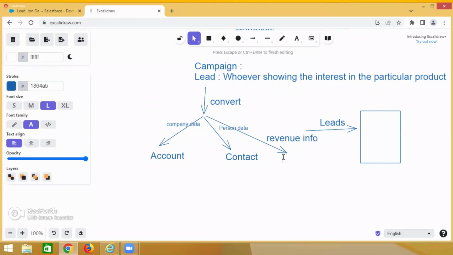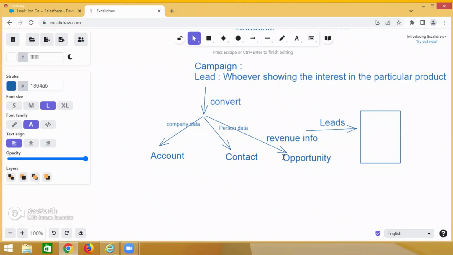So that information will be stored on opportunity. What is that? Opportunity. But this revenue, those people are not getting. If that guy or company is purchasing the product, then what about the revenue we are getting? Okay. So next, these three, it is optional, guys. This is optional. Why? Maybe, may not be, right?